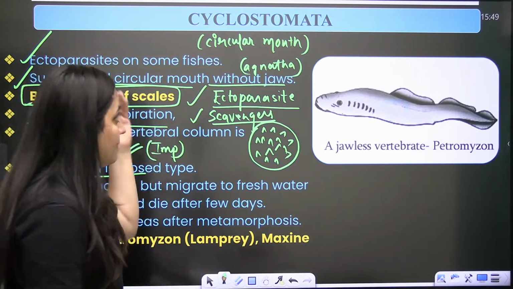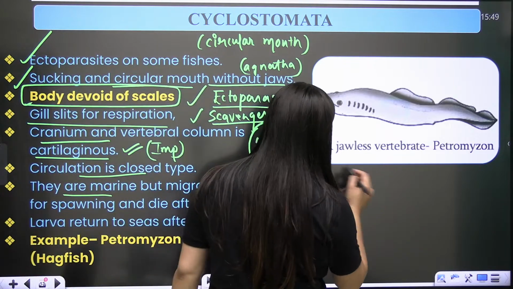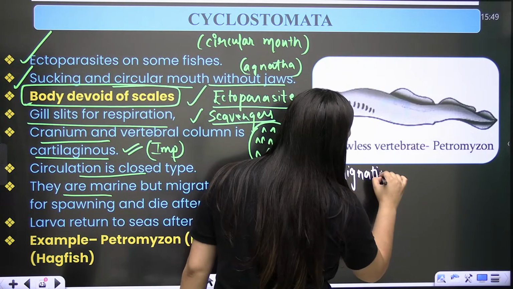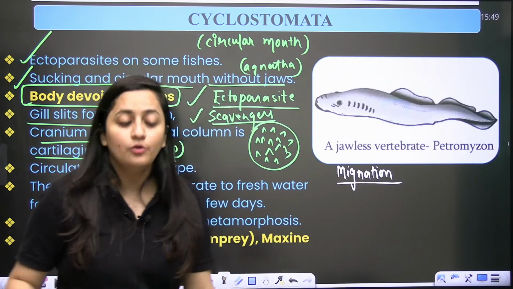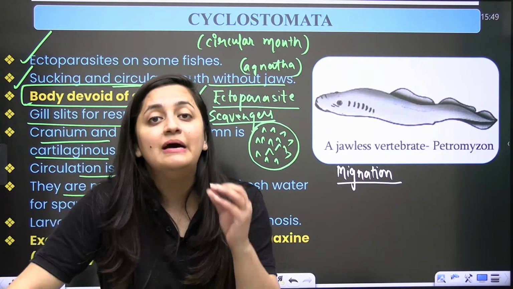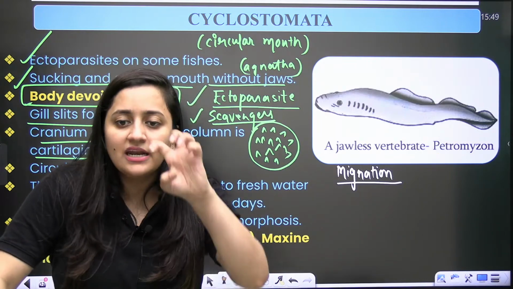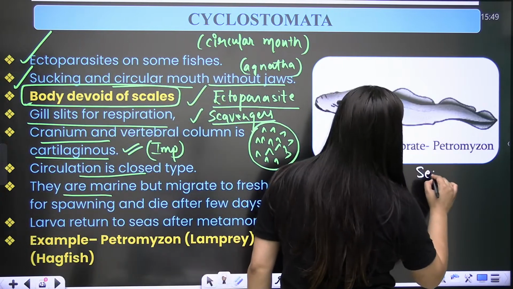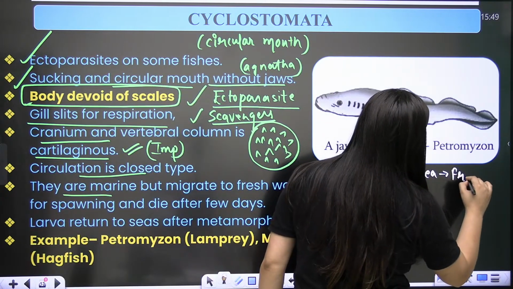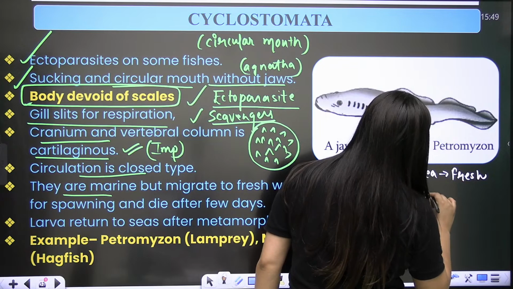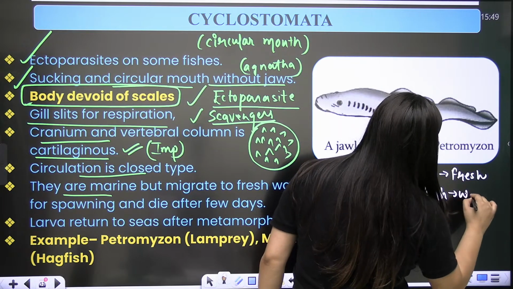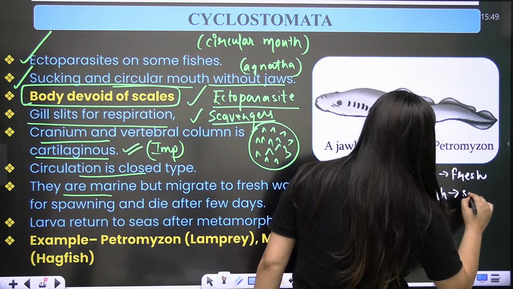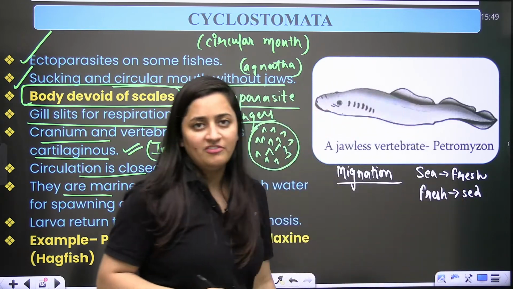So basically, in the case of Cyclostomata, you will see the migration, the movement. There are two types of migration in the fishes. One is sea to fresh water. Another is fresh to sea water. These are the two types of migration.